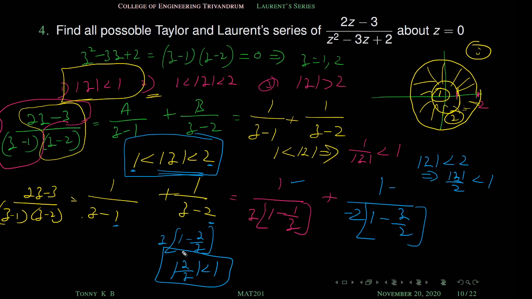Is there any guarantee that modulus of z by 2 is less than 1? So mod z is less than 2. I asked you to compare with this side. Already we know that 1 by mod z is less than 1. On this region 1 by mod z is always less than 1. This is always true, right? But from this we cannot claim the question whether 2 by mod z is less than 1. We cannot.